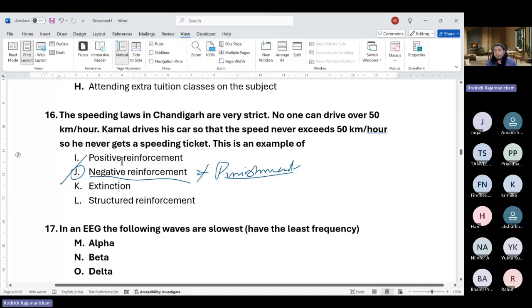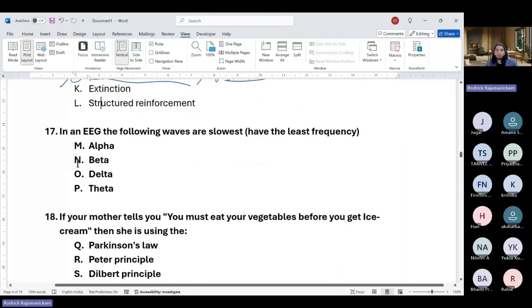So it is not positive reinforcement. They are not rewarded to exceed the speed limit. For extinction to happen, a behavior has to be there which was undesirable, and it has to be reduced slowly because they are not being given reward. Structured reinforcement is kind of more of a common word, so layman's terms way of things. Okay. So we'll move on to the next question.